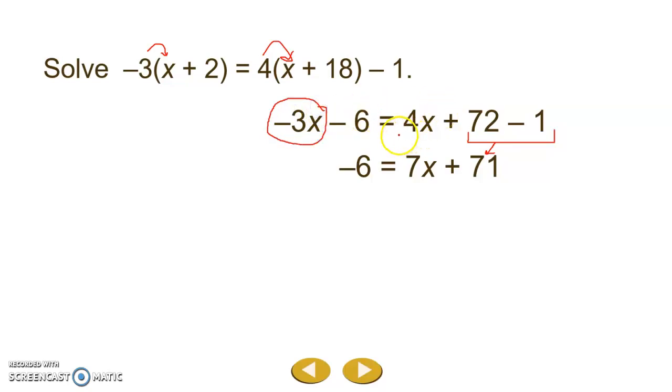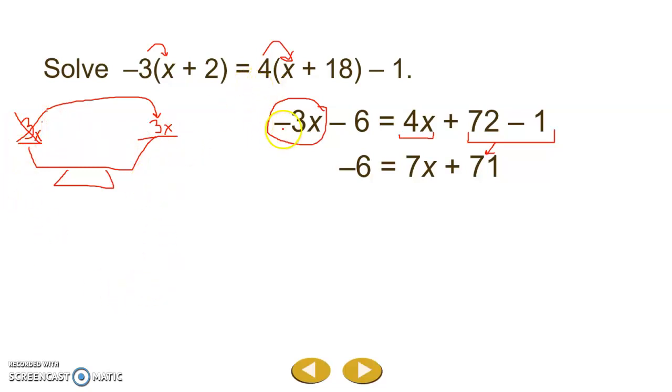Now what I can also do is subtract this from one side and move it to the other side so my x's are together. In order to move things from one side of the scale to the other, think about this. Again, let's go back to our scale drawing. Let's say I have a 3x here, but I want to move it to the other side. What do I need to do? Well, the first thing I need to do is take it off of this side and add it to this side. I'm going to take it away from one side and add it to the other side.